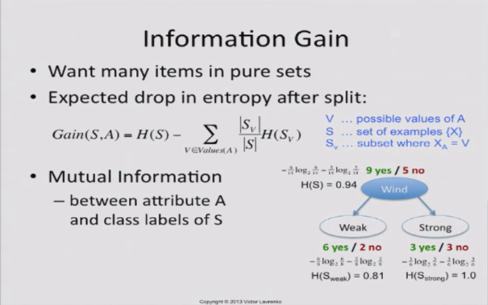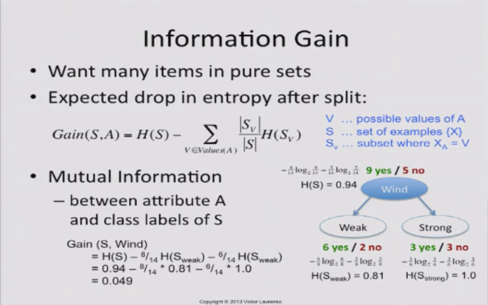So is it better after the split, or is it worse after the split? Well, that's when we need to take into account the size of these sets. We're going to take the entropy of the set before, so that's 0.94, and subtract from it the entropy of this subset, and minus the entropy of that subset, but they're not going to be weighted equally. This one has 8 elements, so it's going to have a slightly higher weight, 8/14, and this only has 6, so it's going to have a slightly lower weight.